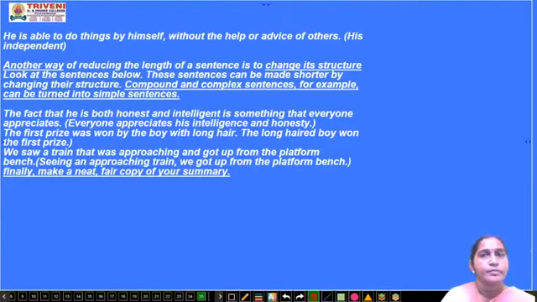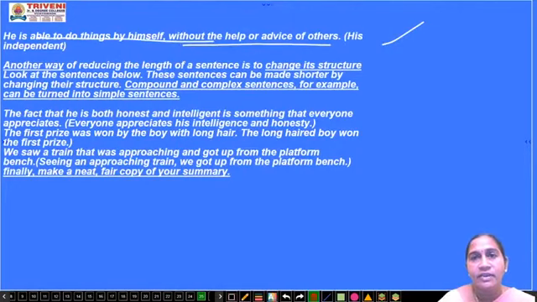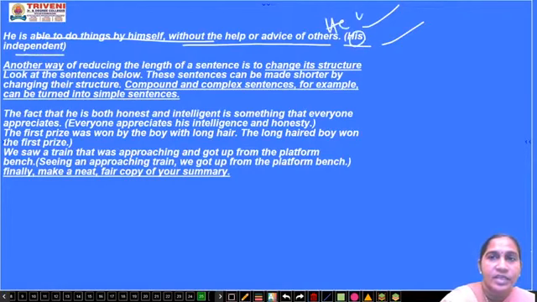Now see another example. He is able to do things by himself without the help or advice of others. This is a too lengthy sentence they have given. And how briefly they have written it in the summary: he is independent.